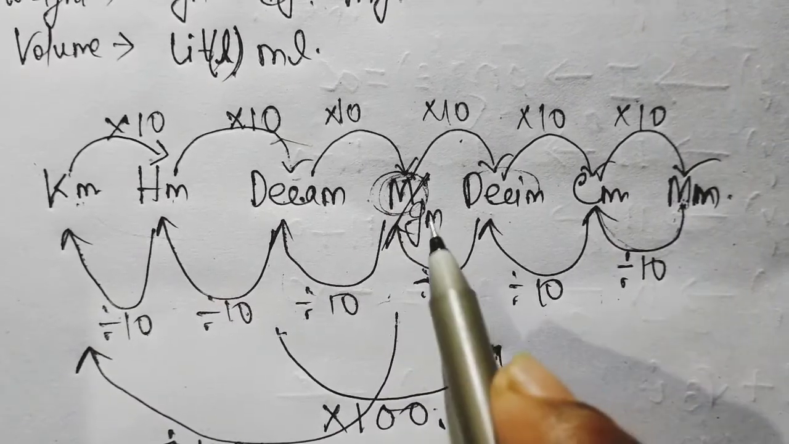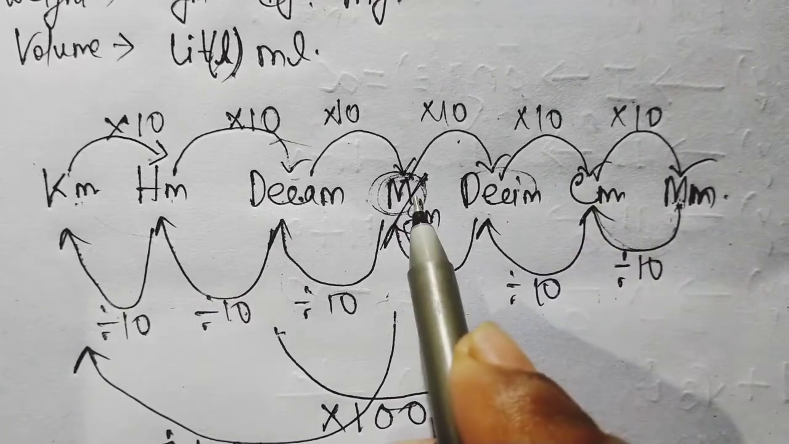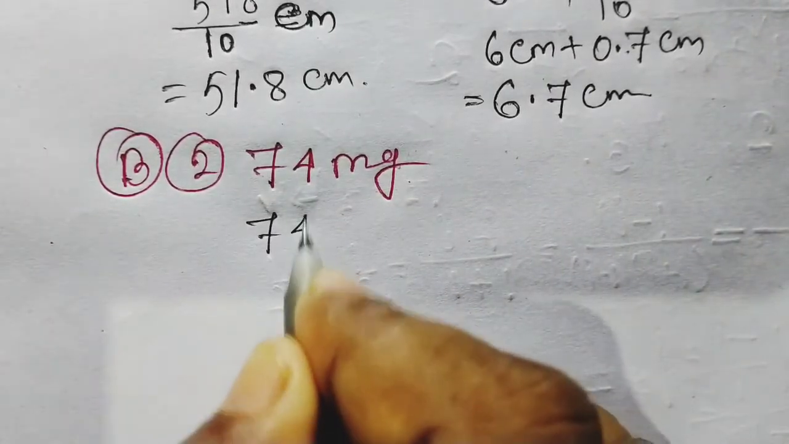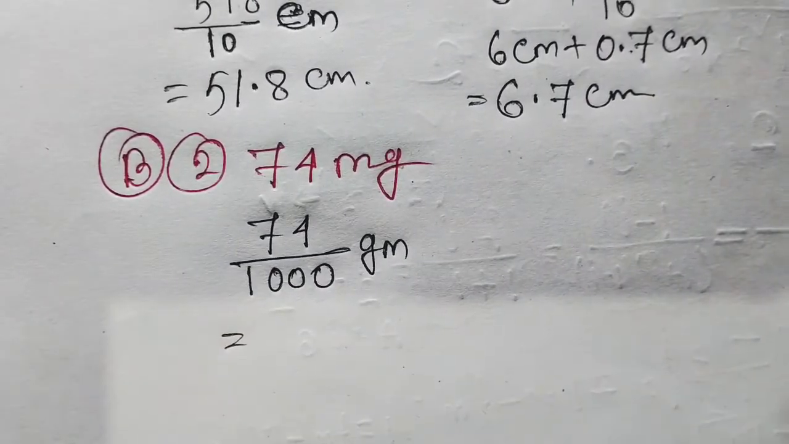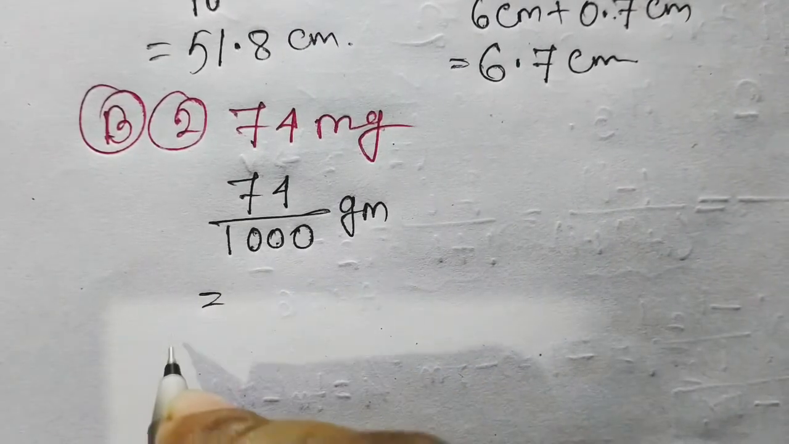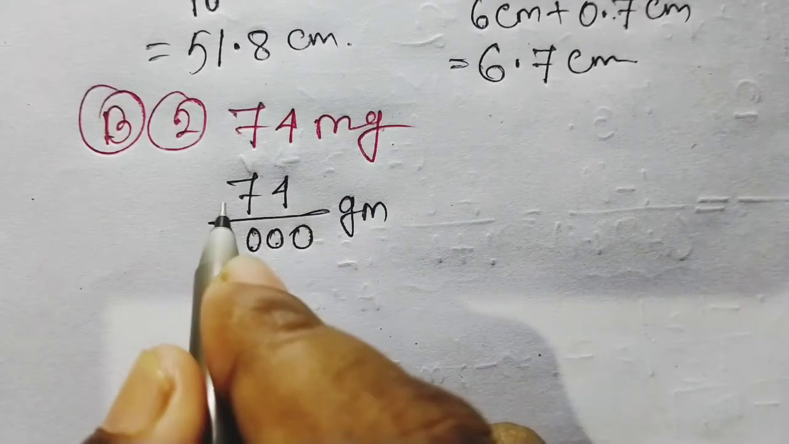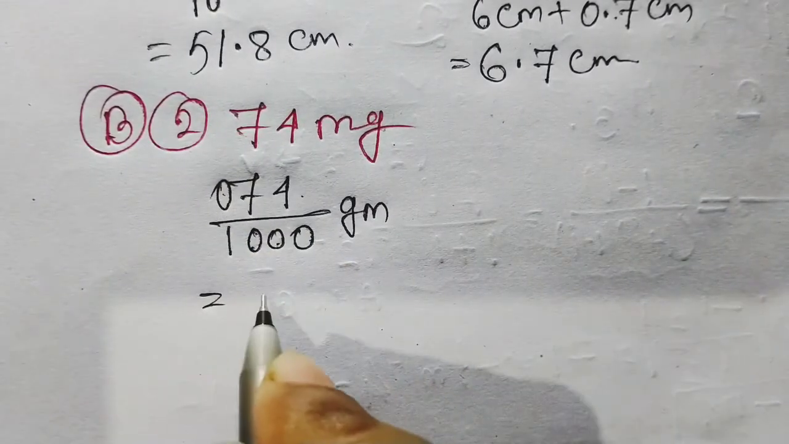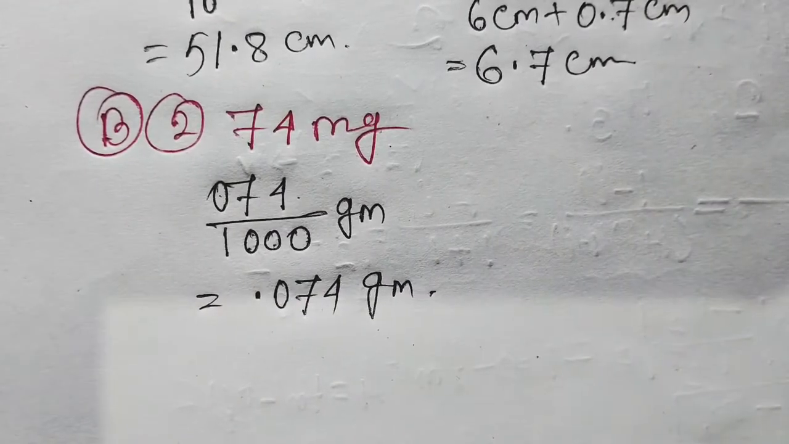So in this case we have to divide. How many 0s after 1? 1, 2, 3 units. So we have to put three 0s. So divide 74 by 10³, in gram. So what is the final answer? Here is three 0s after 1 in the denominator place. So we have to put a point before 3 digits from the right-hand side in the numerator. So put an extra 0 here. Now it's 3 digits. So just simply put here 0.074 gram. This is our answer.